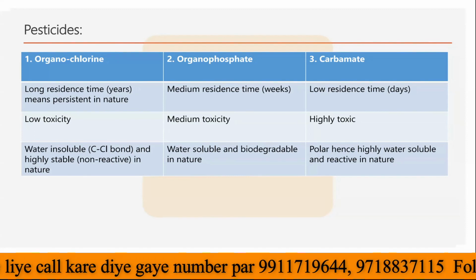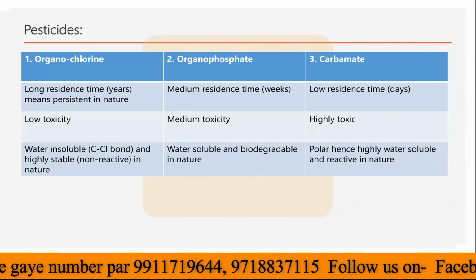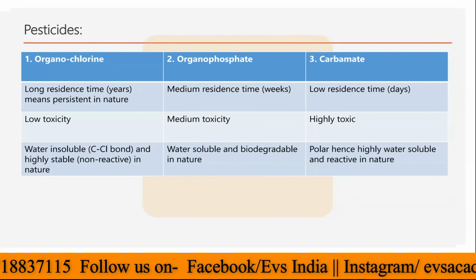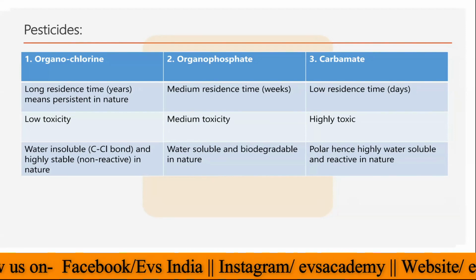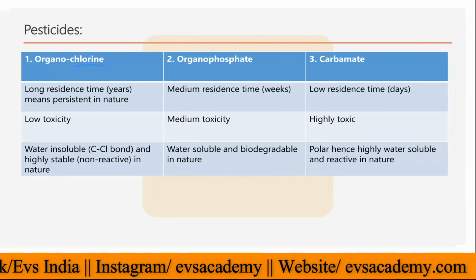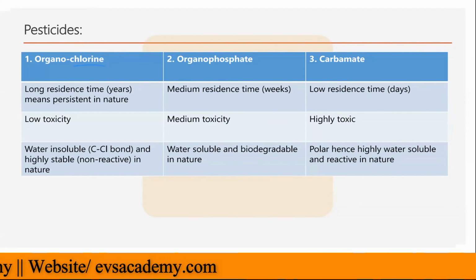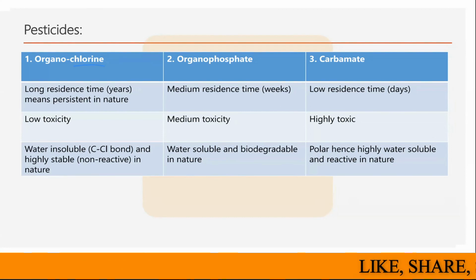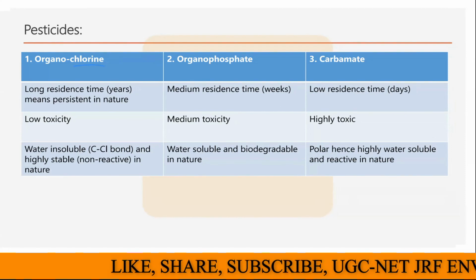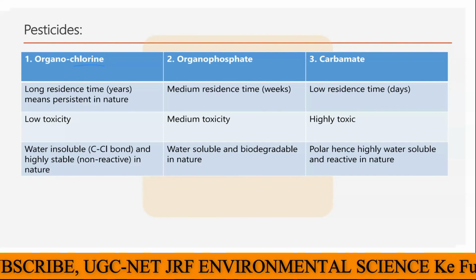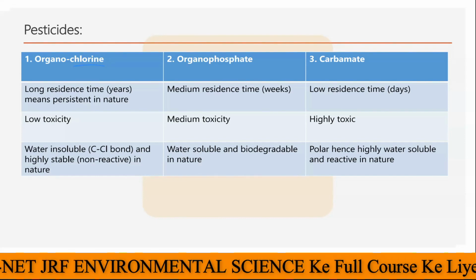And what is the difference between these 3 different types of pesticides? The very first one, the organochlorine. Organochlorine has a very long residence time because it is made up of chlorine. If a carbon-chlorine bond is present, that bond is so strong that it is not going to be easily degradable. If it is not degradable, the residence time would be very long here. So in upcoming decades, maybe multiple years as well, these pesticides will remain as they are in the atmosphere. So this is not a good sign.